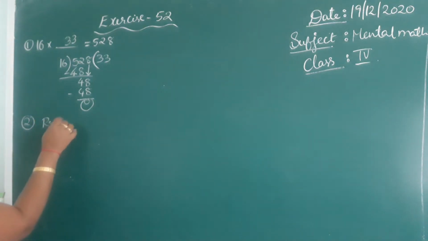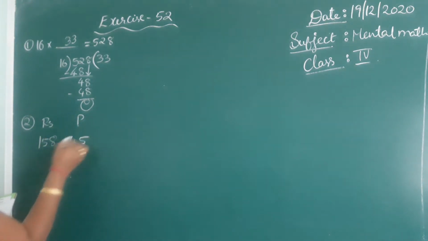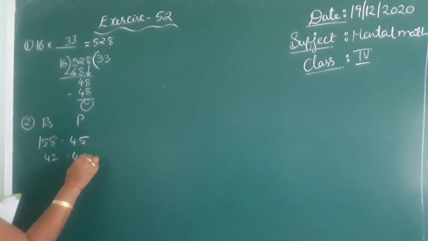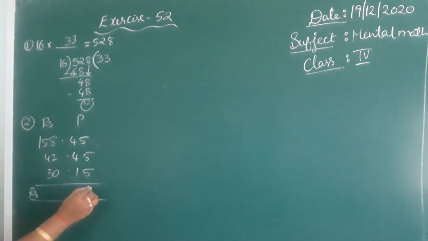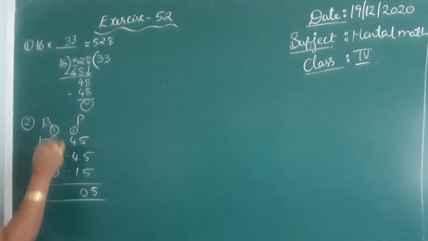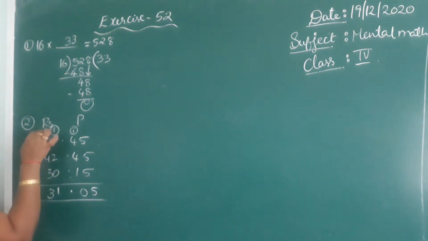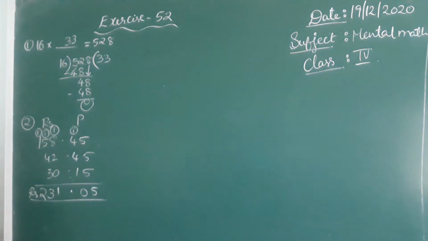See the second one, rupees. Here they given 158 rupees 45 paisa, 42 rupees 45 paisa, 30 rupees 15 paisa, and they are asking us to add. Okay, 15, 10, 11, 10 plus 3, 13, 1 plus 1, 2. 231 rupees 5 paisa.